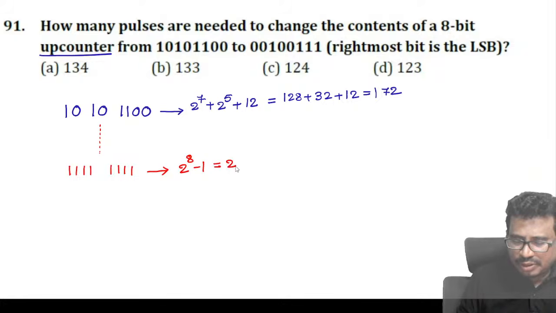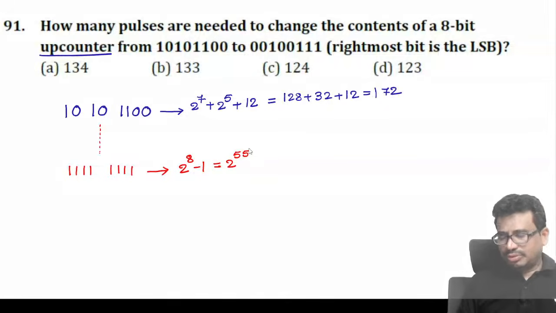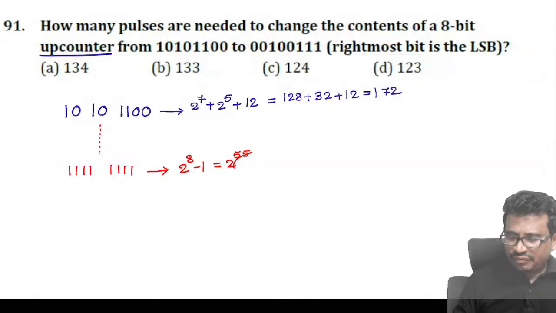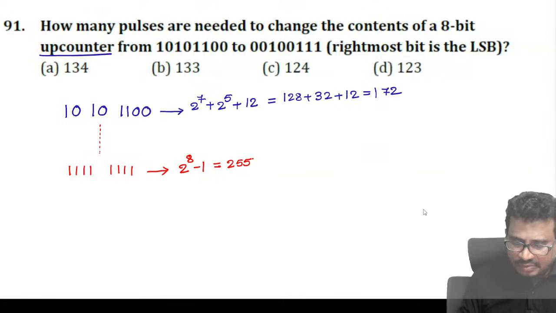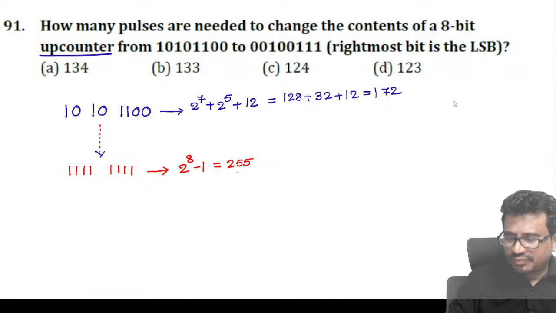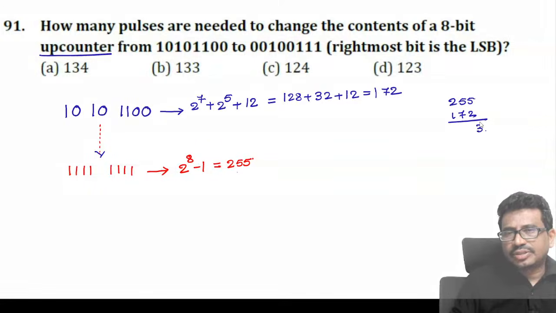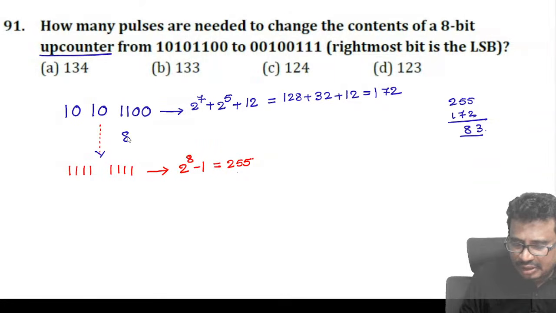How much is this value? Tell me now. 255, 8 bits. So this value is 256 minus 1, so it will come as 255. That means to come from here to here, how many clocks do we need? You tell me now. 255 minus 172. So how many do you see? 3, 15, and this is 8. So that means 83 clocks are required in this process.